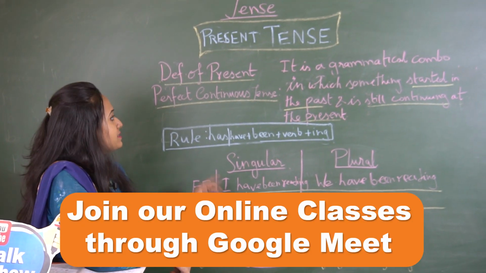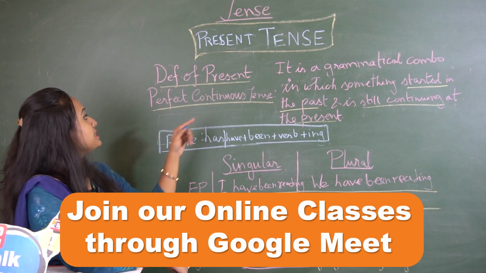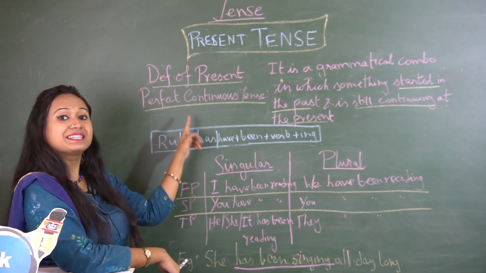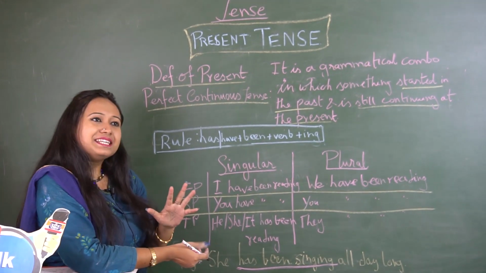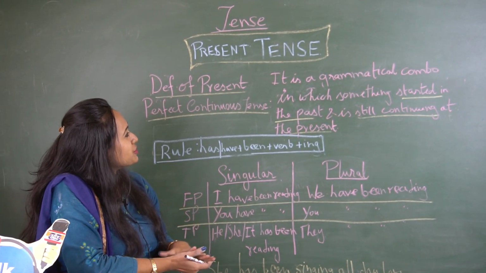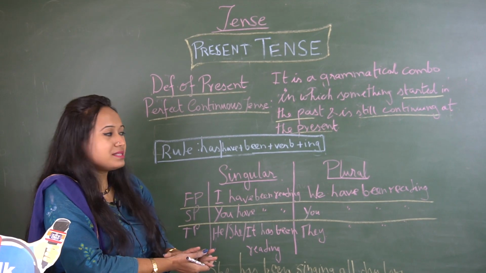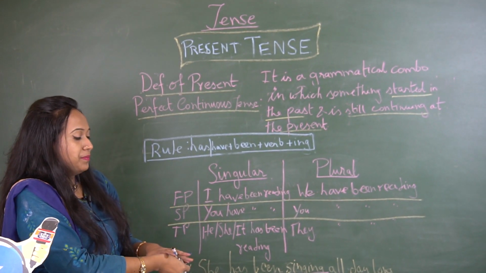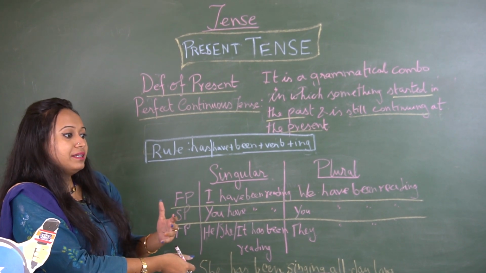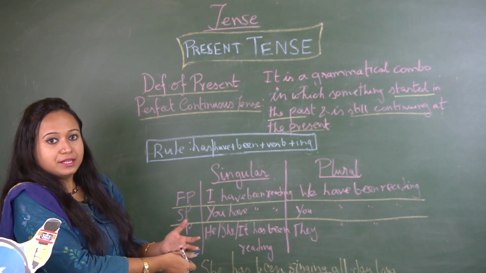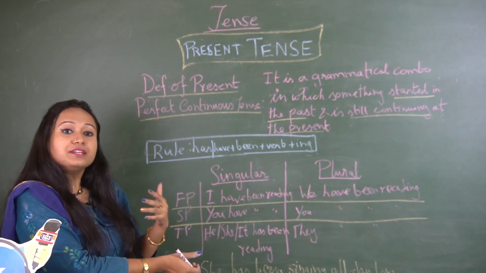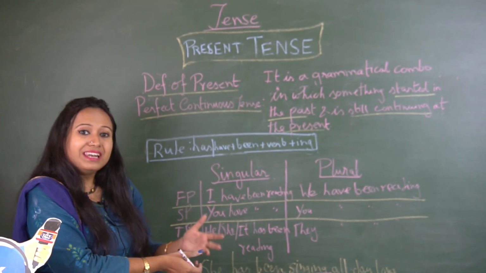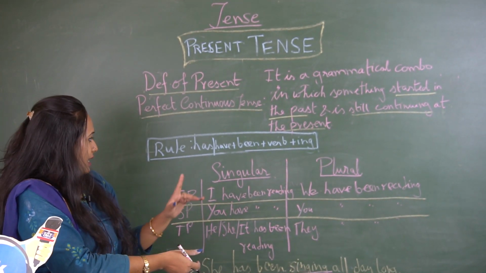We come down to the last portion of the present tense, which is the present perfect continuous tense. It is a combination of something which started in the past and is still continuing in the present. Let's say, I have been living and earning money. So what is that? You started to earn money a long time back for a living, which is still continuing.